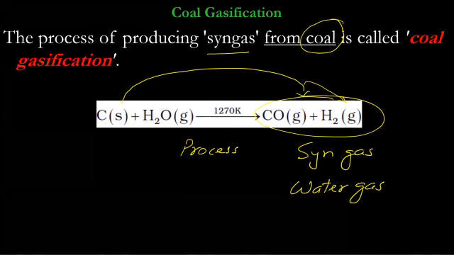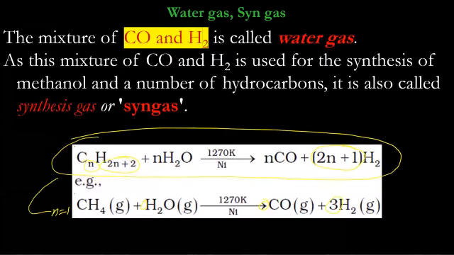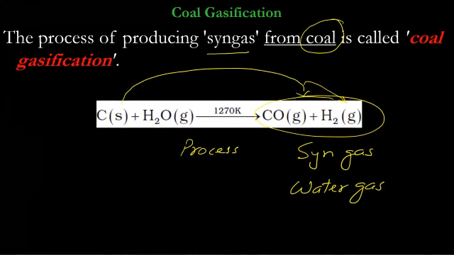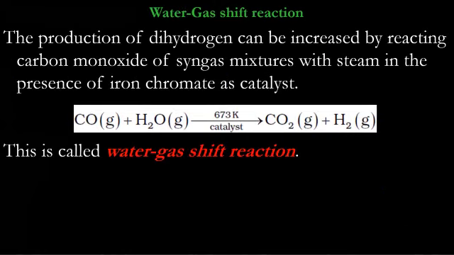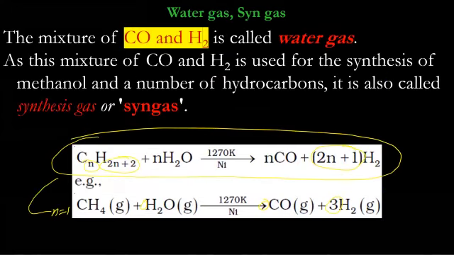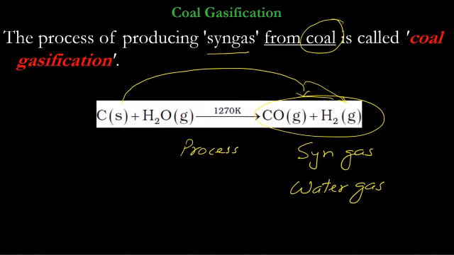The two methods we are talking about. First is from alkanes, hydrocarbons, methanols. Then second, from coal, and this reaction has been given a specific name, coal gasification. Then the water gas shift reaction. This is not for the production. Rather, when we produce the syngas, after that, we can increase the yield of products.